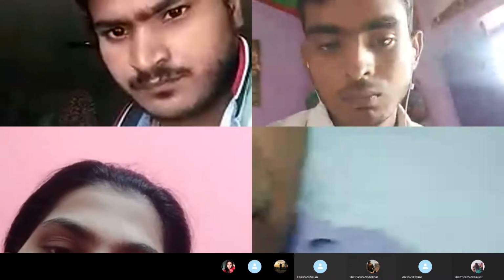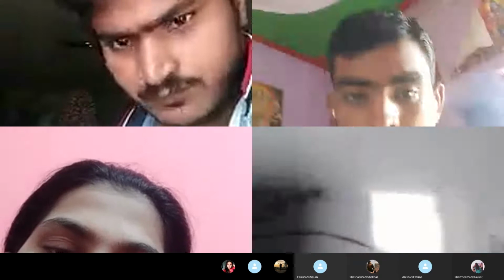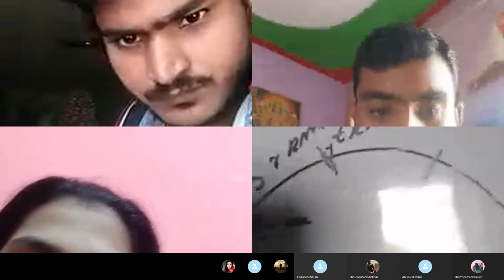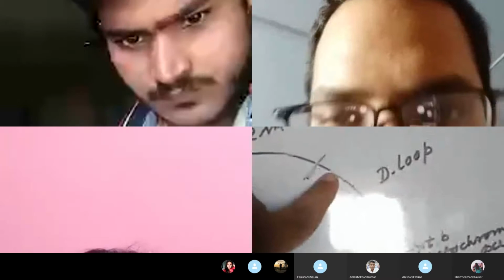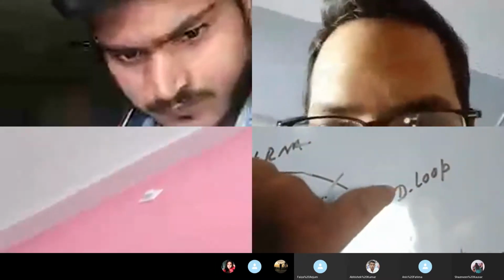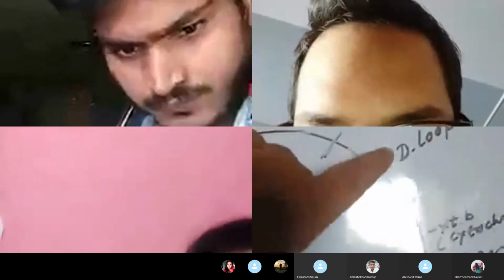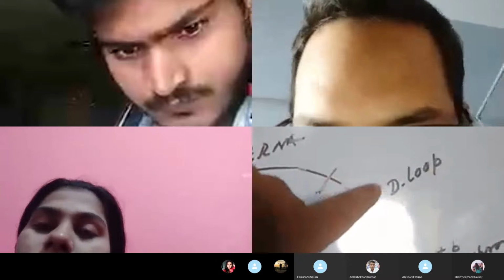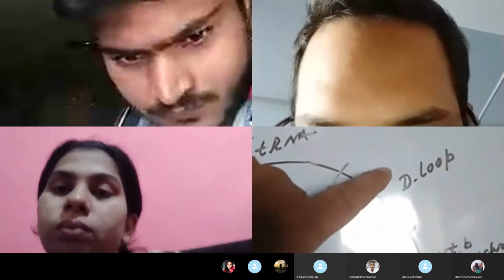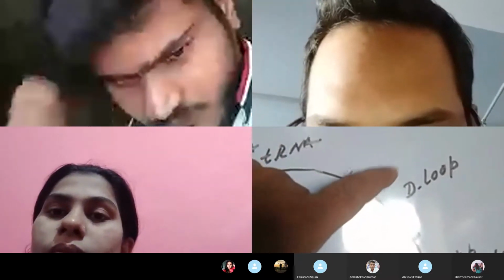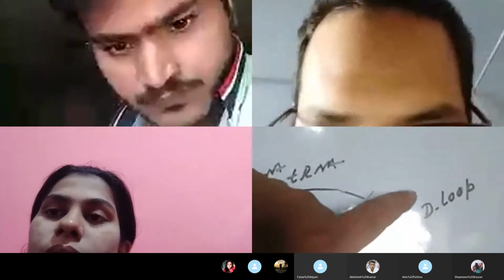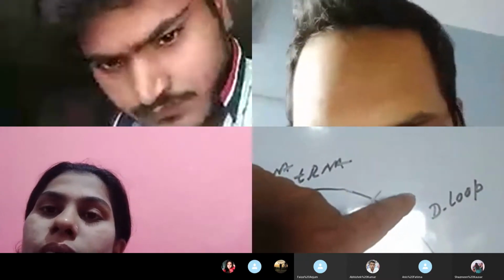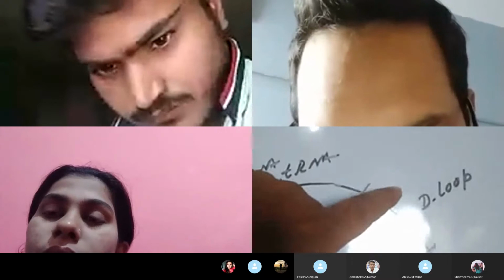Again, look at the whiteboard here. This is the mitochondrial DNA of the human being. And look here, this is the displacement loop. D stands for displacement. This displacement loop region is not present on the chloroplast DNA, but it is present on the mitochondrial DNA. This is a very important feature of the mitochondrial DNA, which is not found in the chloroplast DNA.